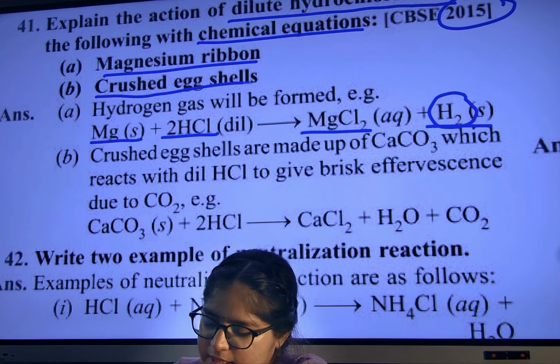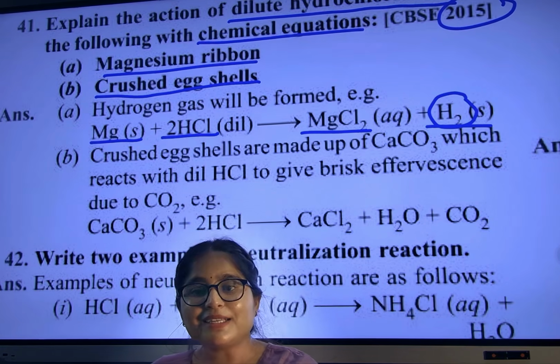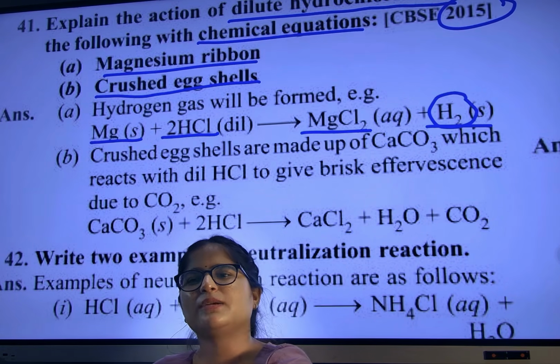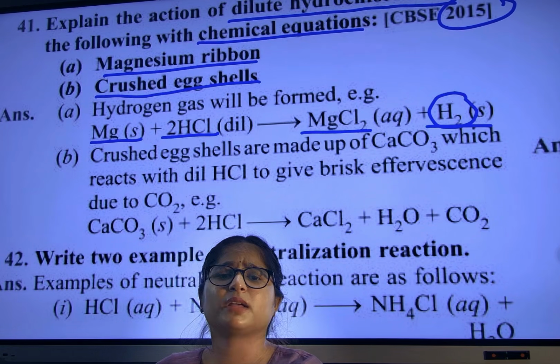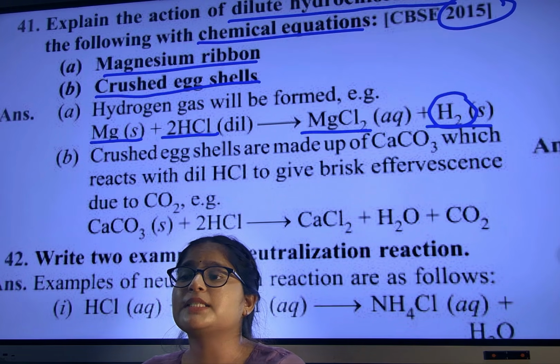Next, crushed eggshell. Eggshell is made of calcium carbonate, and calcium carbonate with HCl gives which gas? CO2 gas. What is the indication? Brisk effervescence.